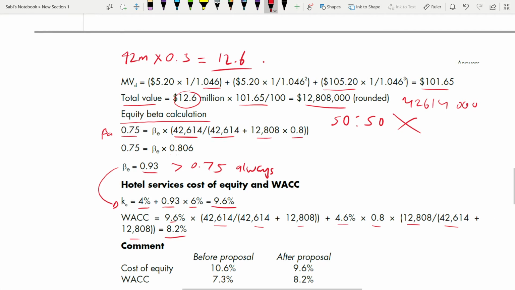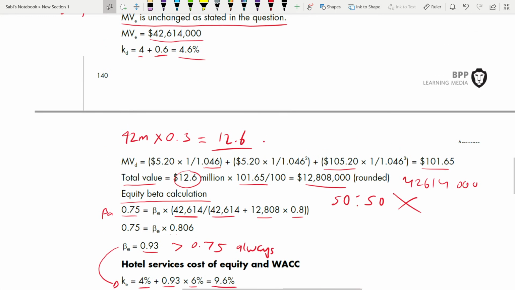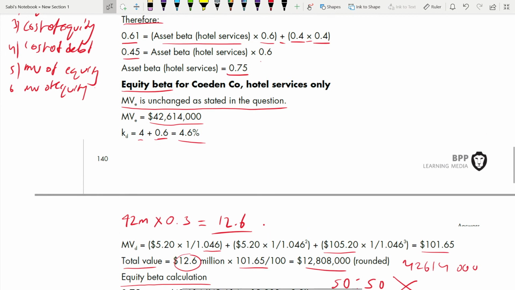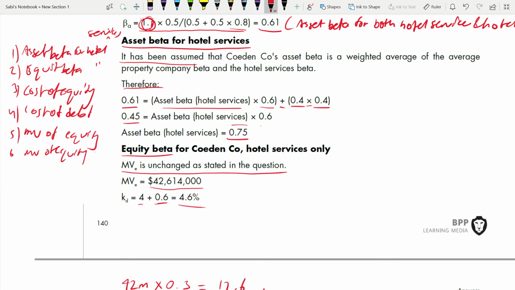Right? And one more thing which I want to tell before I proceed to the comments. There is a way of checking whether this asset beta is correct or not. That way is to insert this 0.75 here. Build this habit of checking it back, so that if you know you are correct, you become more confident when you are going ahead with that question. This increases your confidence that you are correct, that you are not using any wrong figure or something.